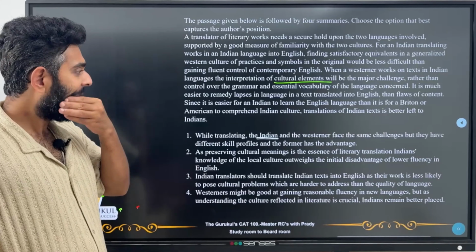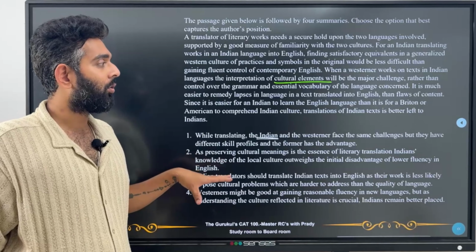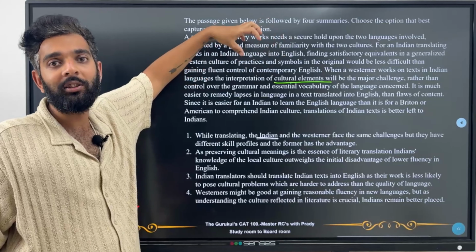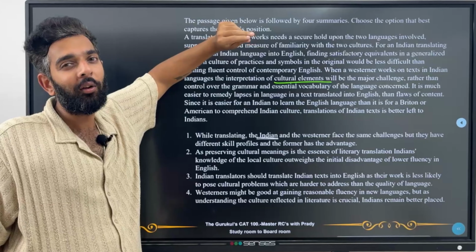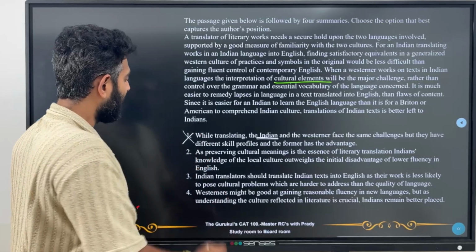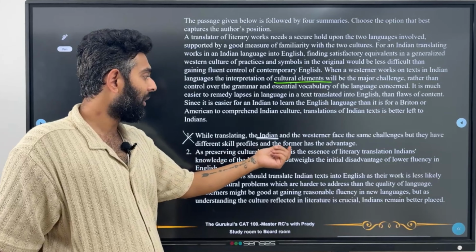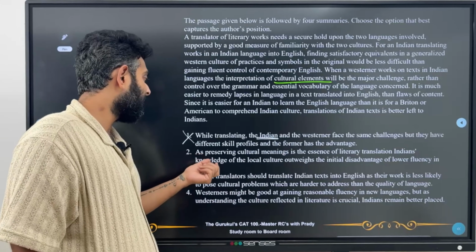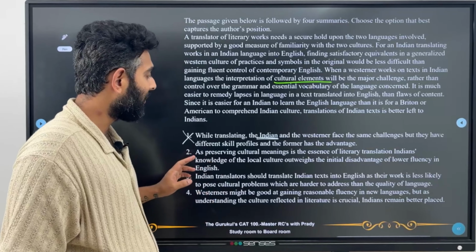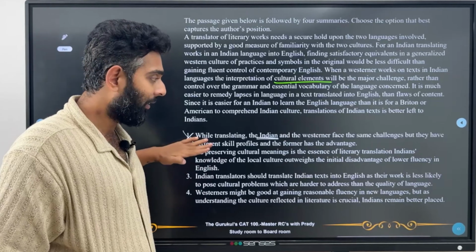So over here, again, it's not the same challenges, to be honest, right? It's easier for the Indian person to understand the culture and all in America, but it's a little difficult for them to learn the English language. So this should not be our correct answer. Option 2: as preserving cultural meanings is the essence of literary translations, Indians' knowledge of the local culture outweighs the initial disadvantage of lower fluency in English. Great. So this is almost correct.